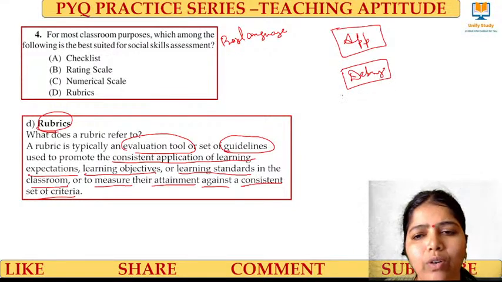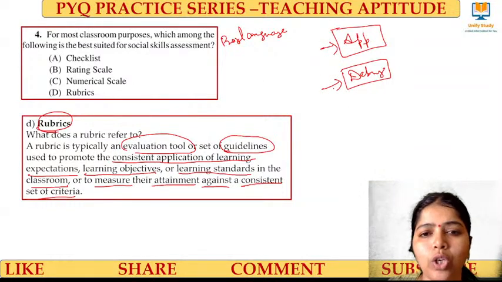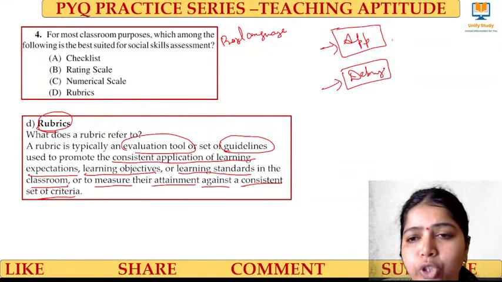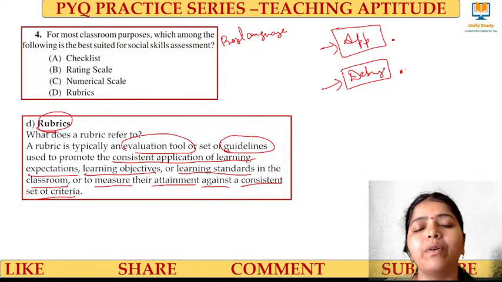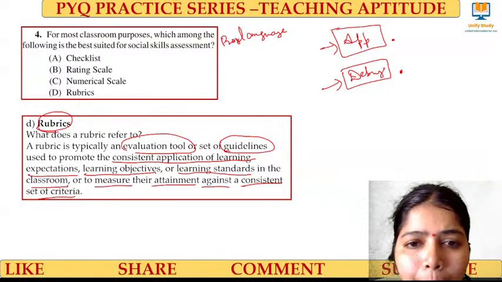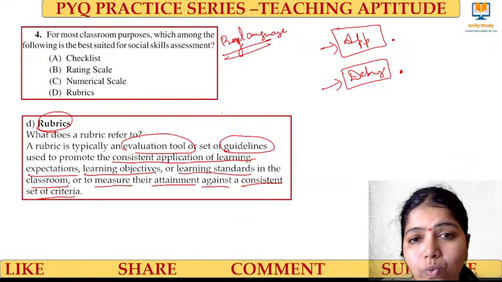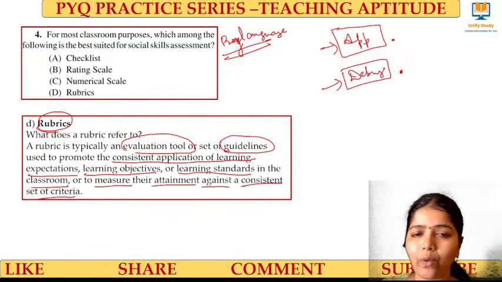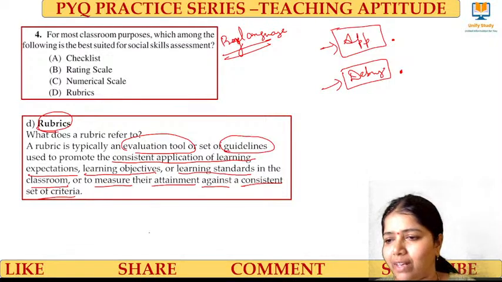You should be able to find out, do the debugging. These two have been set as learning outcomes. So at the end of the course, you will be evaluated on whether this position has been attained by the student or not. Whether that student is able to do app development, and able to do the debugging in that particular programming language or not, will be evaluated, and that we call rubrics. So it is nothing but an evaluation tool, which will have a set of guidelines so that it can be promoted very well.